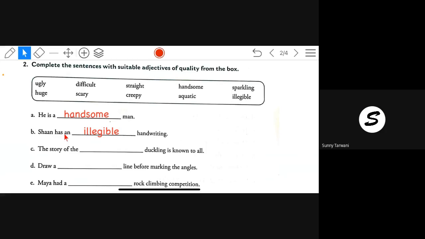And this is common sense. Before the blank, article an is given, so the answer will start with a vowel. You should know that. And there were only two words with vowel. Three actually.